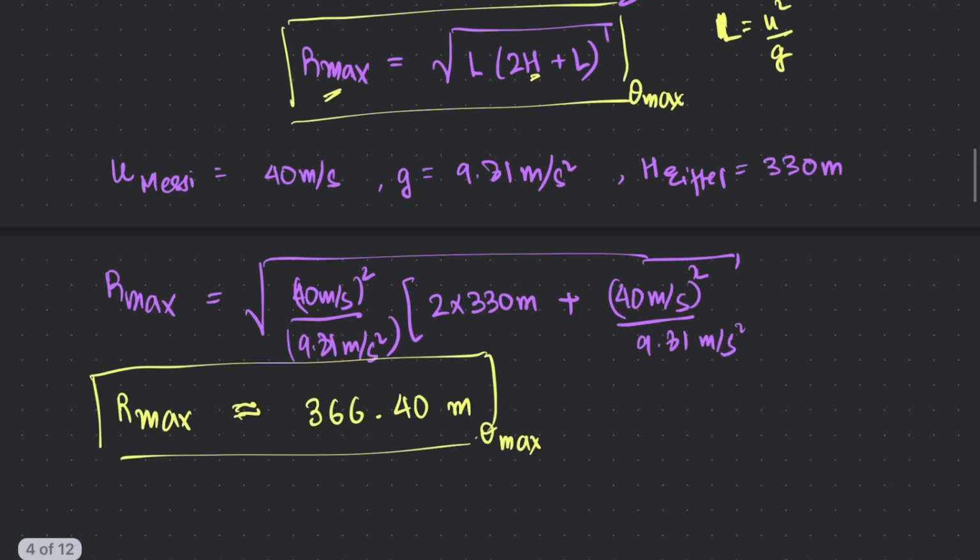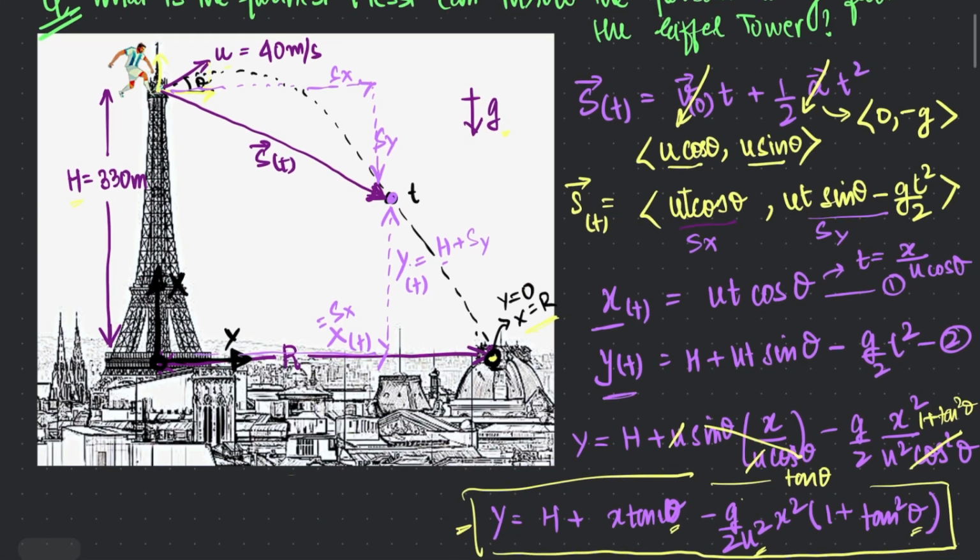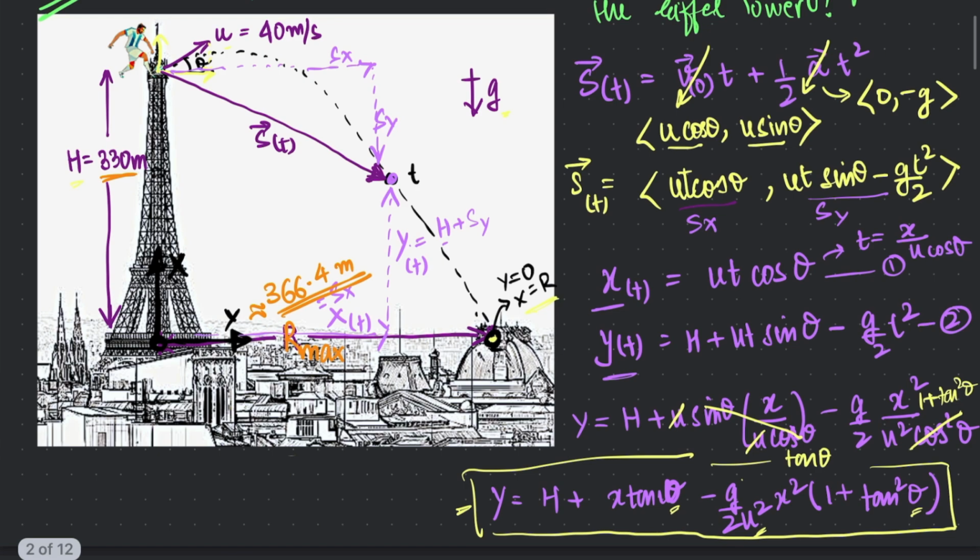And we know that there's going to be a maximum range because of differential calculus and the fact that we have used it to optimize it here. And so this distance here, let's just draw it out. R max is going to be something close to 366.4 meters. So there's quite a distance. In fact, it's taller than the Eiffel Tower. So can he kick it more than the height of the tower? Well, yes, if he throws it at that unique theta where the range is maximized.